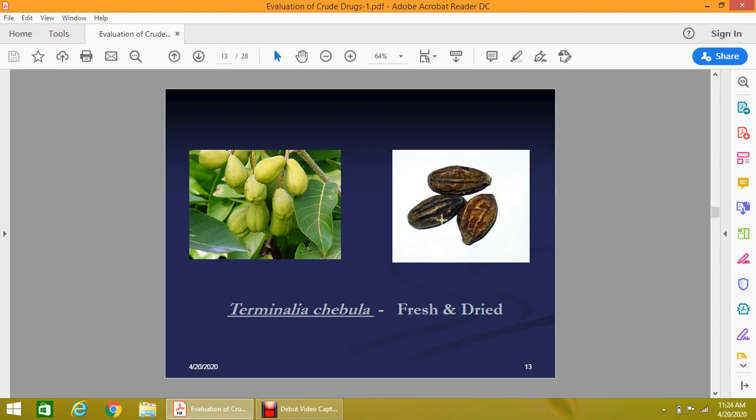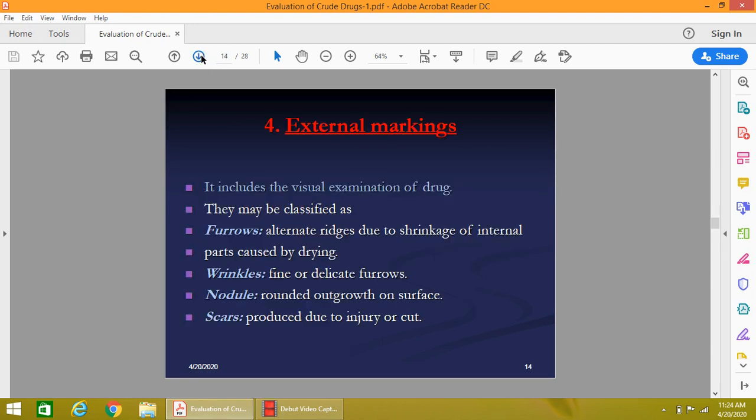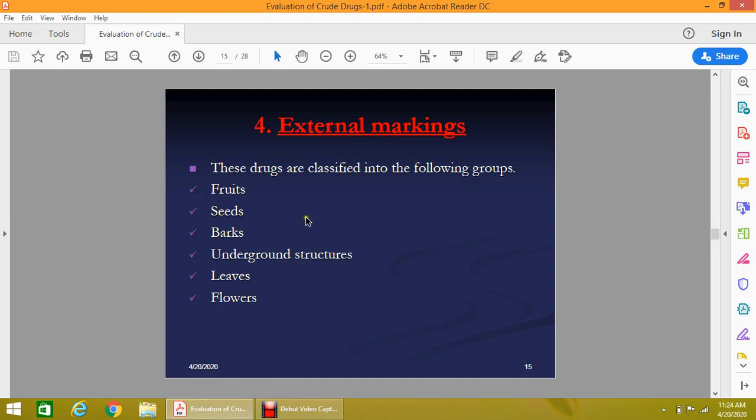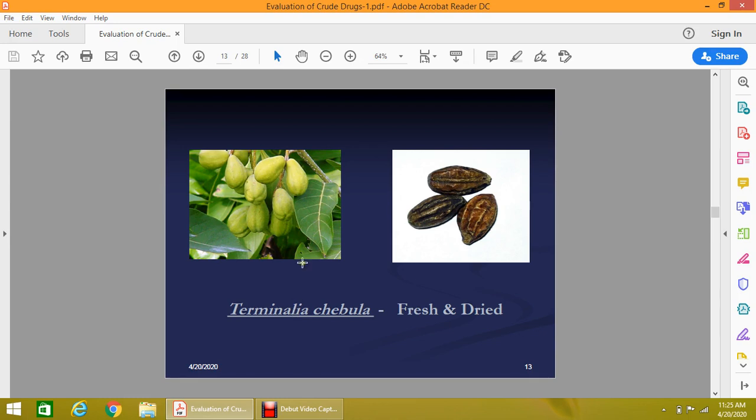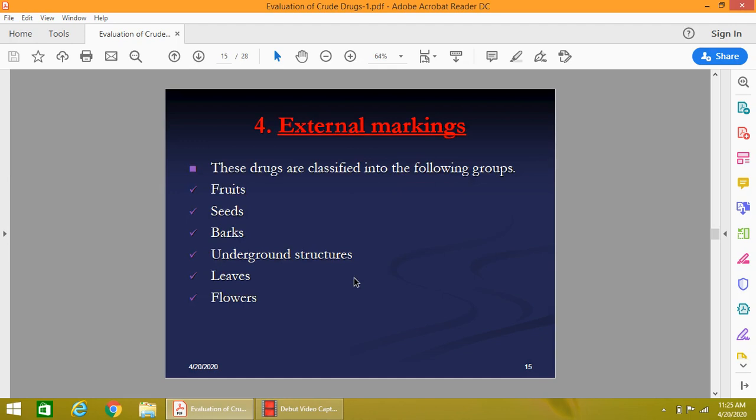What is the visual appearance of the crude drug? In both the dry as well as the fresh form, the appearance is entirely different, and we mark the drug according to the nature of the crude drug. These crude drugs are also classified for external marking into the following groups: fruit, seed, bark, underground structure, leaves, and flower. This example is a fruit drug, and we can easily mark it. So external marking also depends upon the plant part and nature, either the fresh drug or the dry drug.